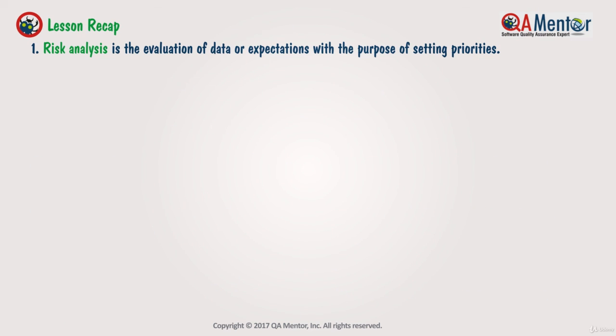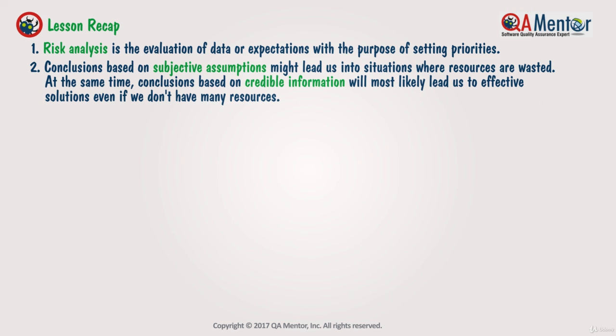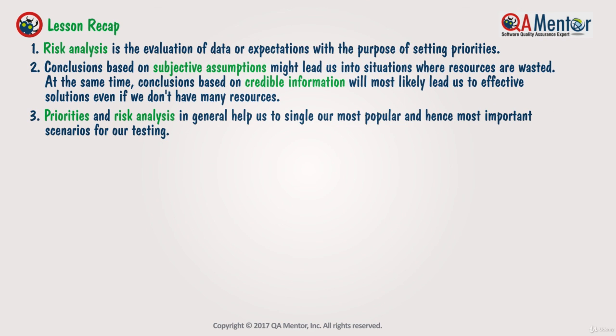Lesson recap: 1. Risk analysis is the evaluation of data or expectations with the purpose of setting priorities. 2. Conclusions based on subjective assumptions might lead us into situations where resources are wasted. At the same time, conclusions based on credible information will most likely lead us to effective solutions, even if we don't have many resources. 3. Priorities and risk analysis in general help us to single out our most popular and hence most important scenarios for our testing. 4. Don't be shy about asking for help regarding live data and opinions.